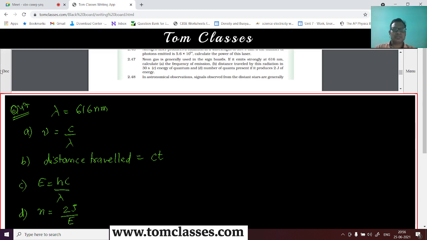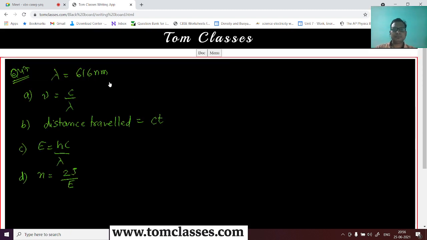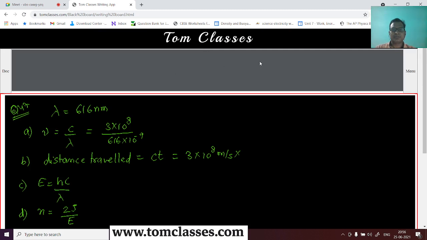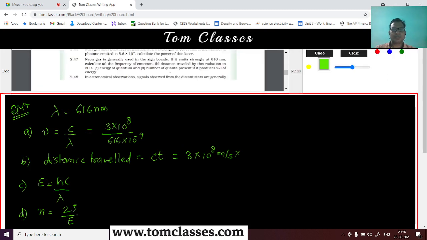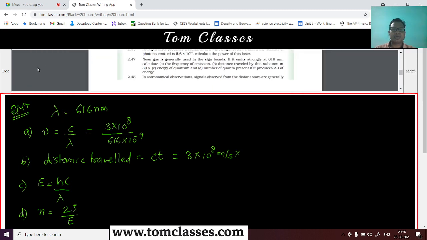So let's try to do this calculation, right? Okay, so what is the frequency? This is 3 into 10 to power 8 meter per second divided by 616 into 10 to power minus 9 meter, right? And distance traveled is 3 into 10 to power 8 meter per second multiplied with how many seconds it was. He was talking about 30 seconds, right?